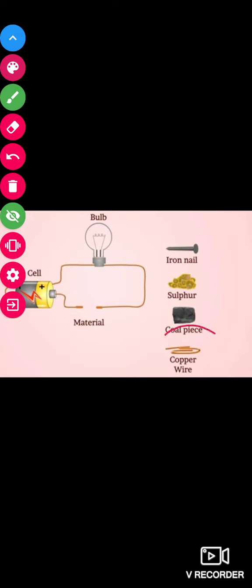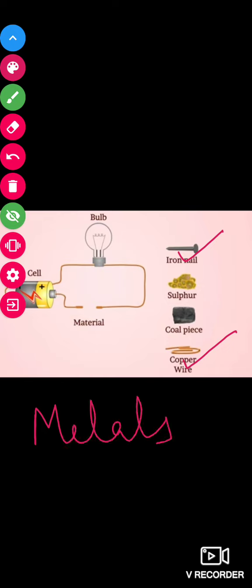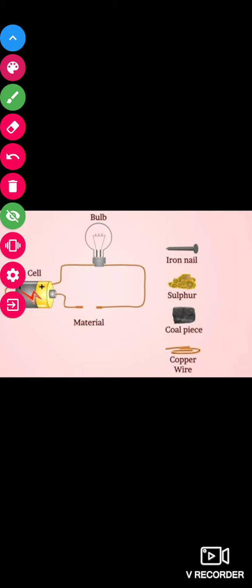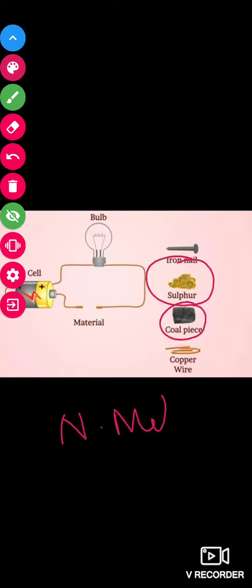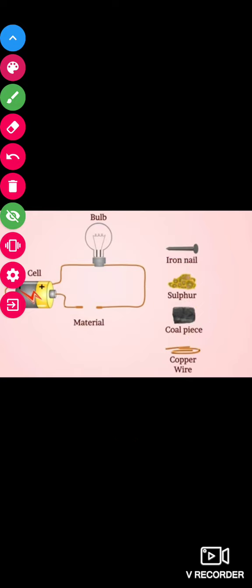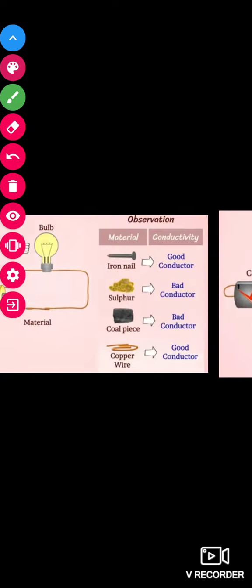But when you place this copper wire, you will see that the copper wire helps the bulb to glow because iron nail and copper wire are metals, and metals conduct heat as well as electricity. But coal and sulfur are non-metals. They do not allow heat and current to pass through them.